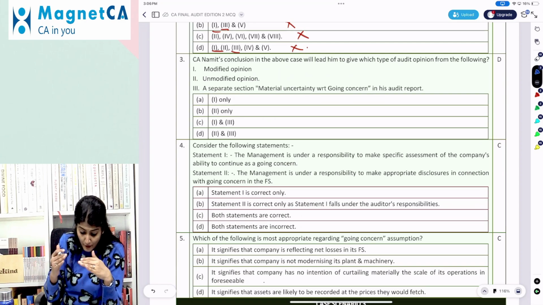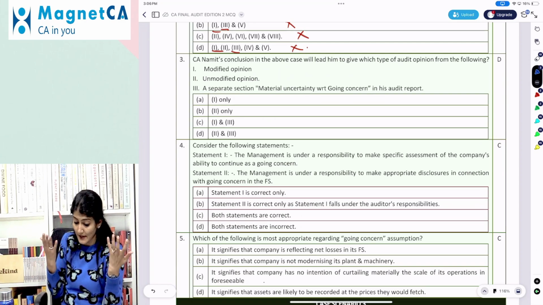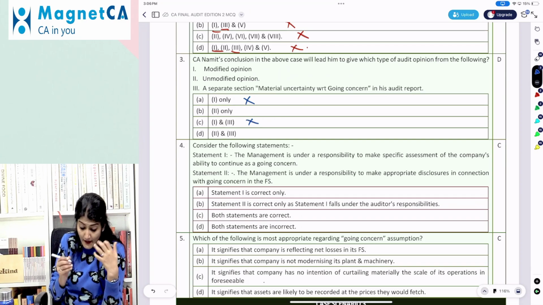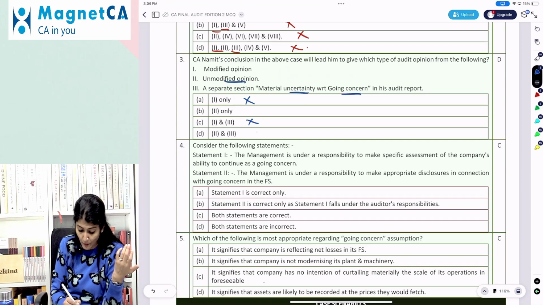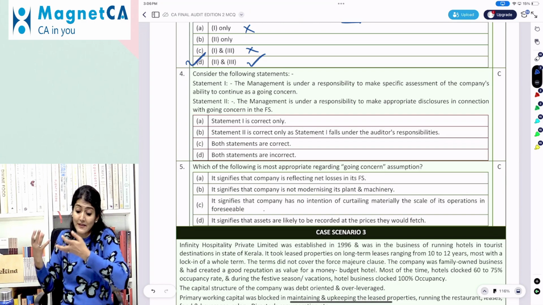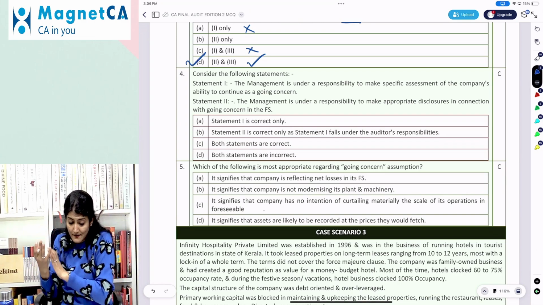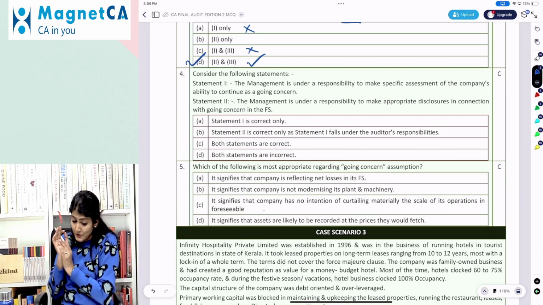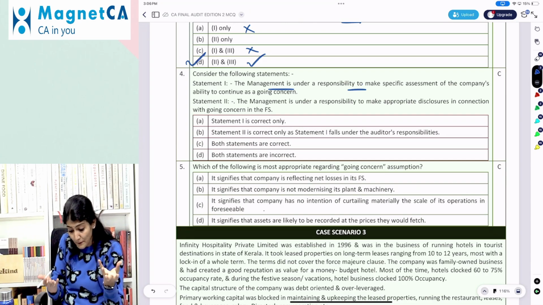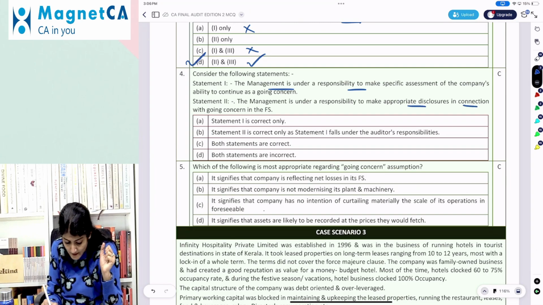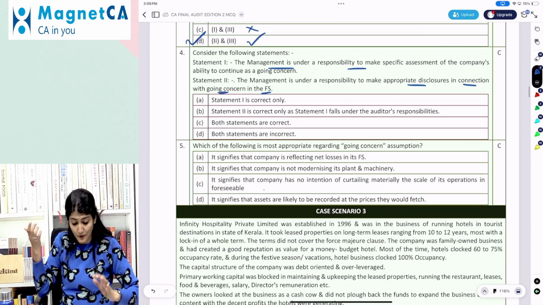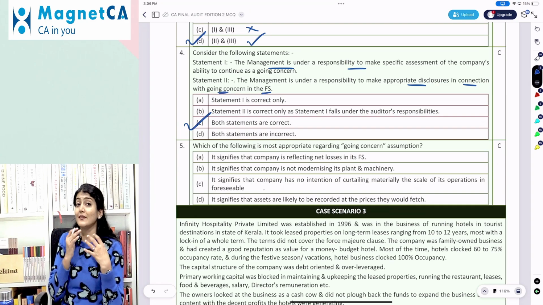Namit concludes in the above case, which will lead him to find which type of audit opinion from the following: modified, unmodified, a separate section on the MUGC? So modified opinion, no. So wherever there is one, we don't want that. Now unmodified with MUGC. So we want the combination of 2 and 3. Then consider the following statements. Management is under a responsibility to make the specific assessment of the company's ability to continue as a going concern. So first it is management's responsibility. And management's responsibility to make the appropriate disclosures in connection with the going concern in the financial statements. Yes, even that is management's responsibility. So both the statements are correct.